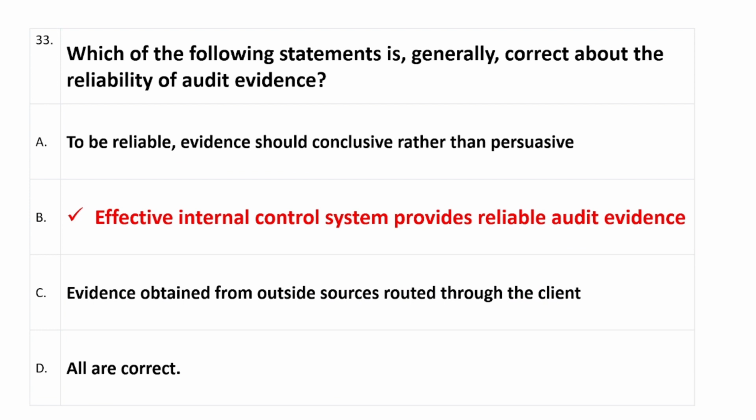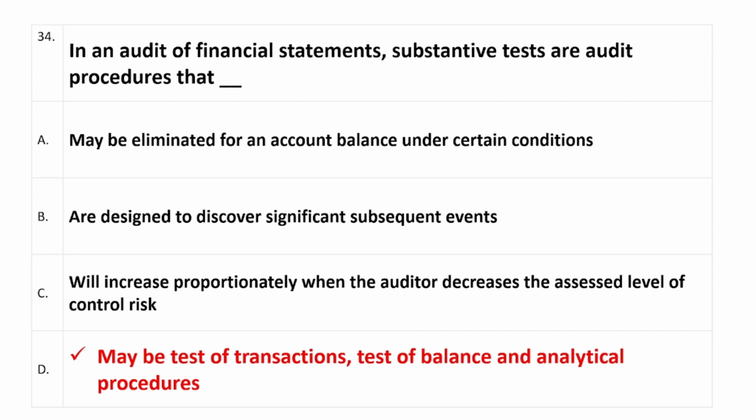Question number 33: which of the following statements is generally correct about the reliability of audit evidence? And right answer is option B, which is effective internal control system provides reliable audit evidence. Question number 34: in an audit of financial statements, substantive tests are audit procedures that, right answer is option D, which is maybe test of transactions, test of balance and analytical procedures.